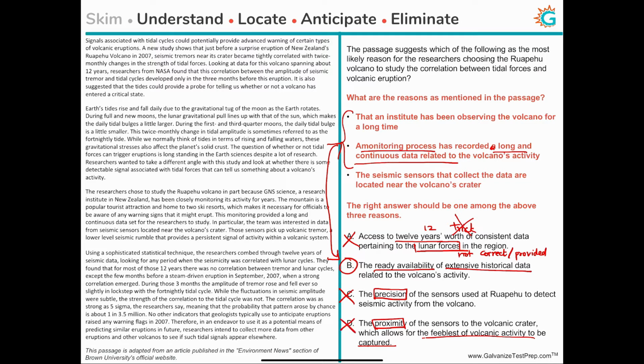So D is also incorrect, which leaves us with choice B. So if you plug it back in, it should make sense. The passage suggests which of the following as the likely reason for the researchers choosing this volcano? The ready availability of extensive historical data relating to the volcano's activity. So this directly answers our question, and hence choice B is the answer.